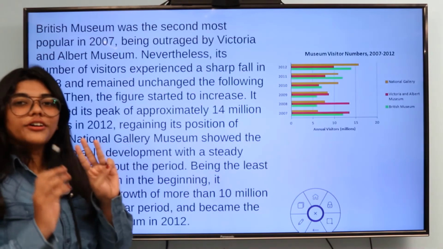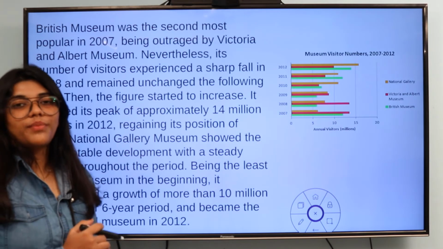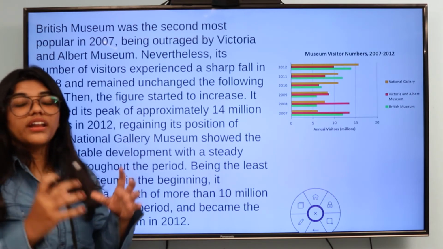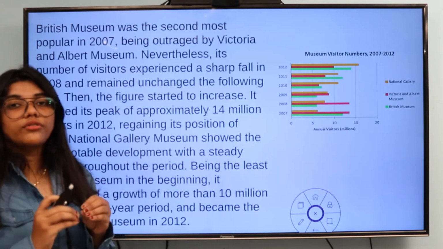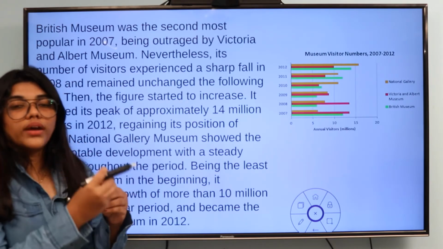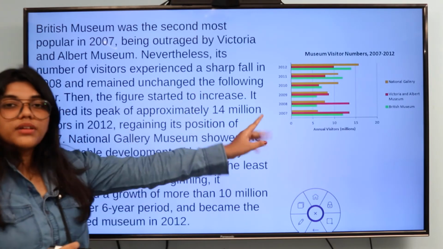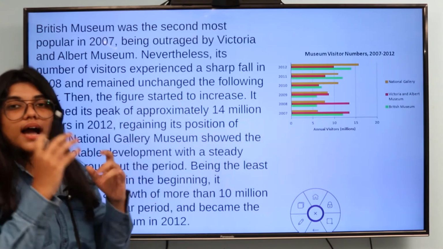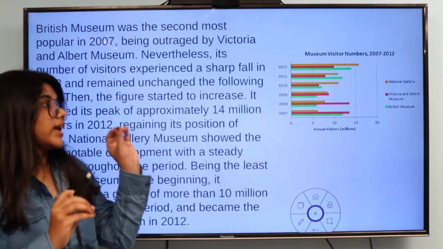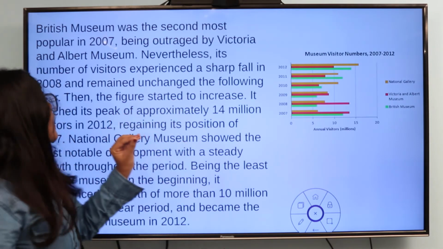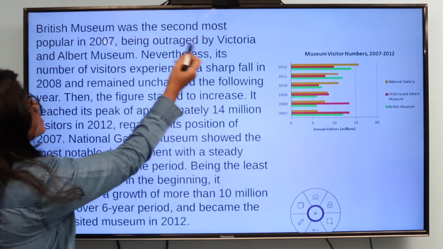And then the third paragraph, which is the explanation part of the essay, and this is the very crucial part of the essay. What it contains and how you have to do the explanation while doing comparison. Please keep the graph at your glance so that you will have the numbers ready, and also you will not mistake any numbers or any data which is given in your graph. Now, British Museum was the second most popular.